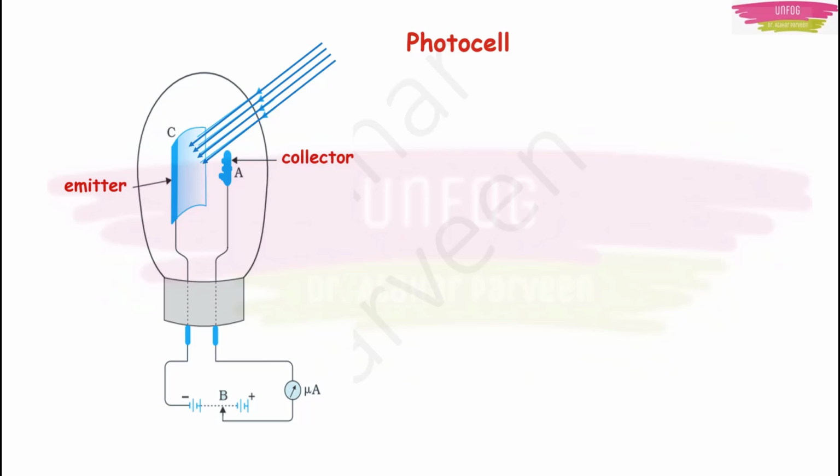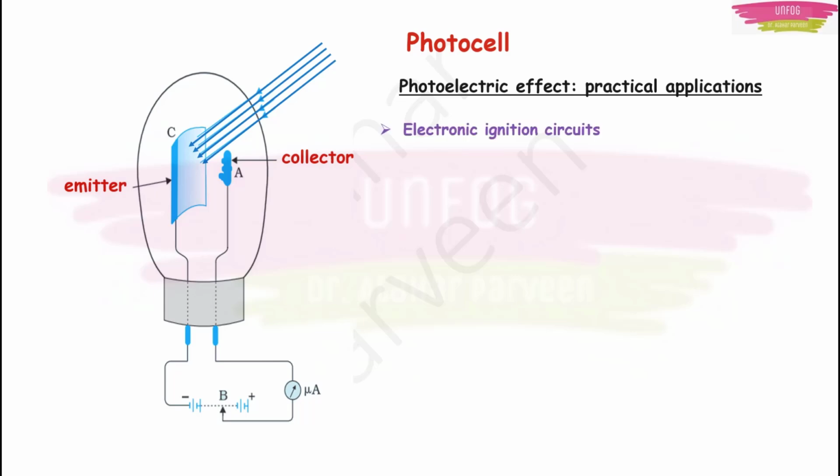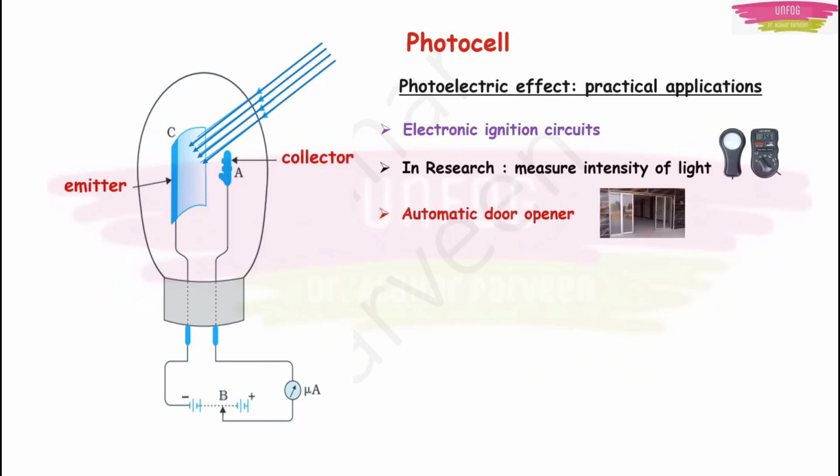Now this photocell has many practical applications. Along with this, there are many other practical applications of the photoelectric effect. For example, it is used in electronic ignition circuits. Then it is used in measuring the intensity of light in research, in the laboratory. Many people use it there. And then it is used in automatic door openers.